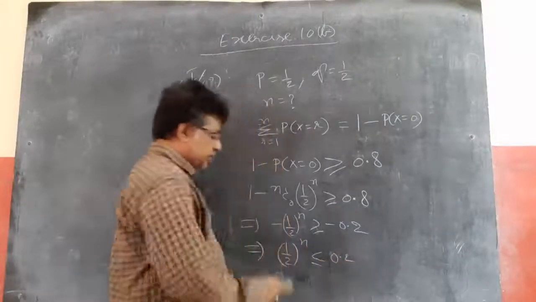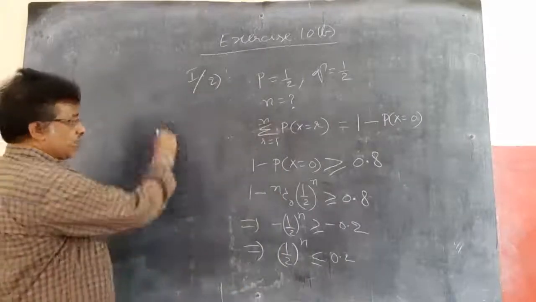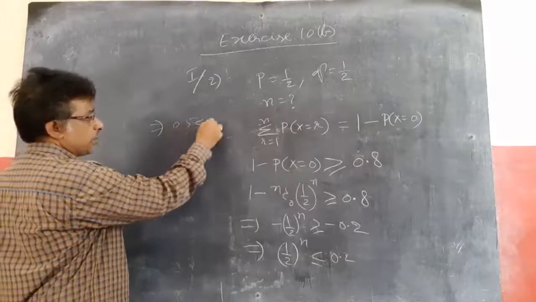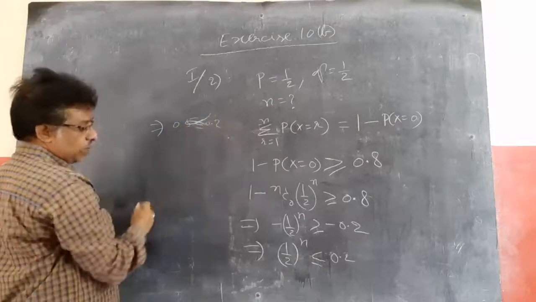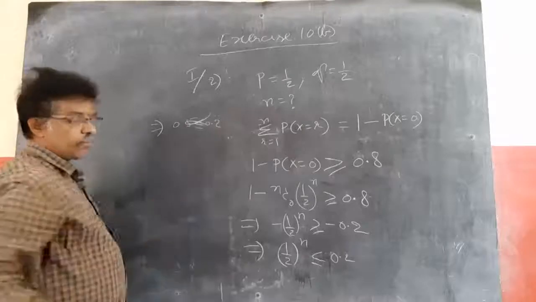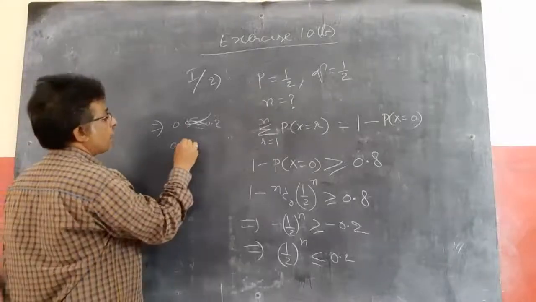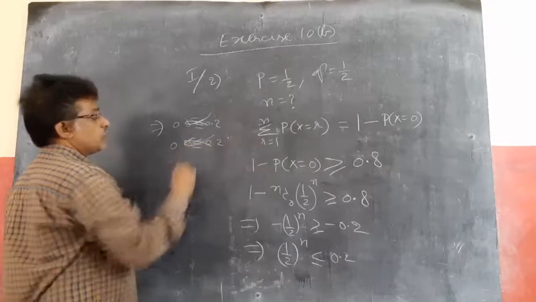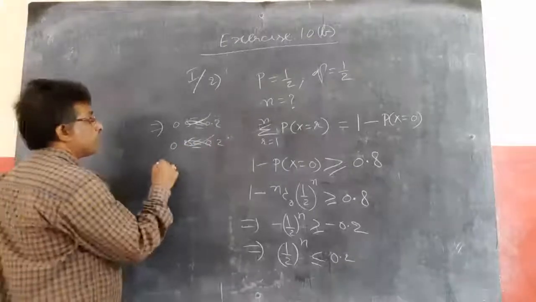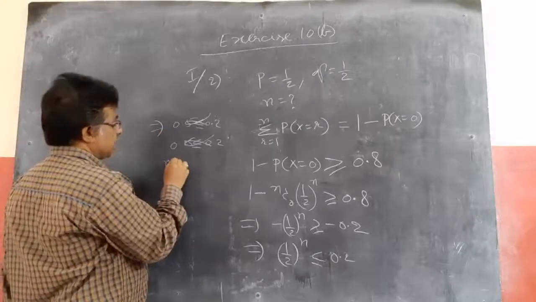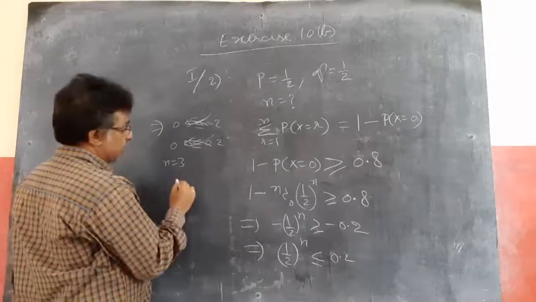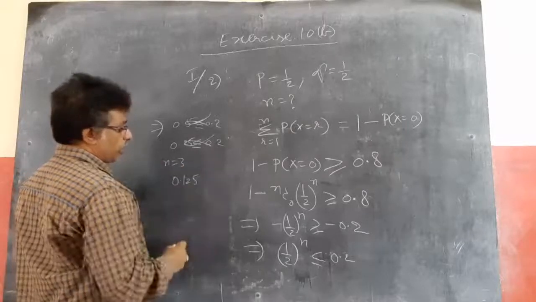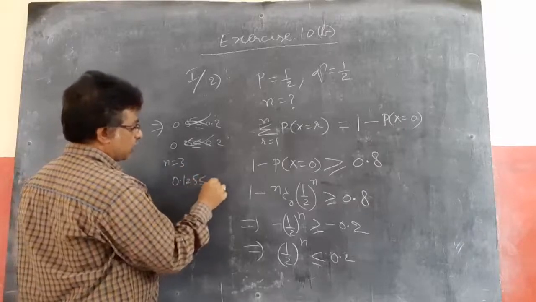So what should be the value of n? If n equals 1, what happens? 1 by 2 is 0.5. Is it less than 0.2? No. So n is not 1. If n equals 2, (1 by 2) squared means 0.25. Is it less than or equal to 0.2? No, 0.25 is more than 0.2, so not possible. If n equals 3, it is 1 by 8, which is 0.125. Is 0.125 less than or equal to 0.2 or not?